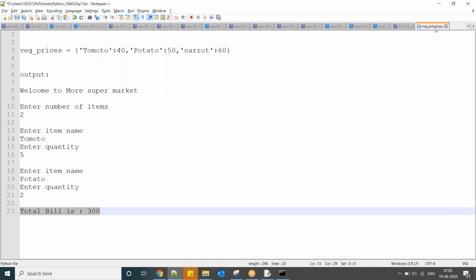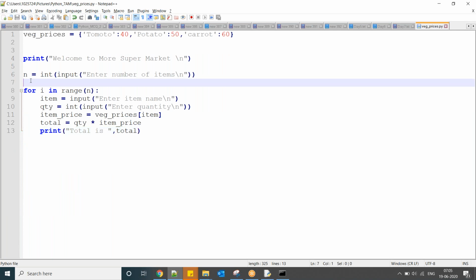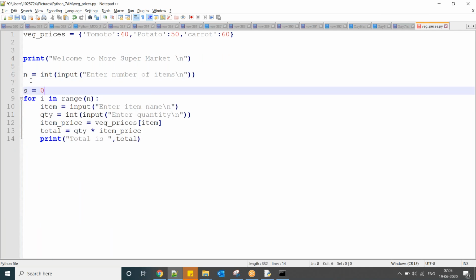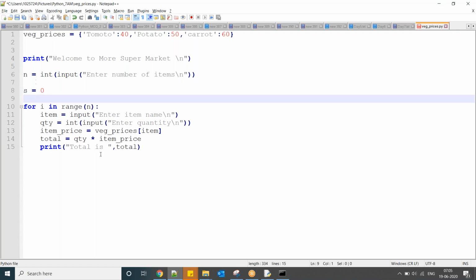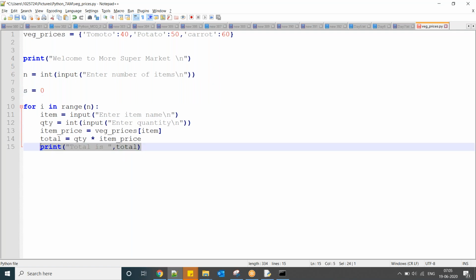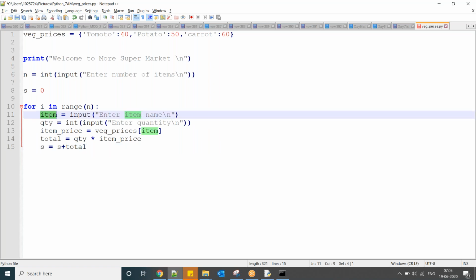Okay, so here what I am doing is I am taking another variable s equal to 0, outside. Then inside I am doing s equal to s plus total. Okay, s plus total. Suppose the first time you entered tomato quantity 1 kg, that means 40. Now here it is coming to 40. Now what I am going to do, 0 plus 40, 40. Next iteration again.